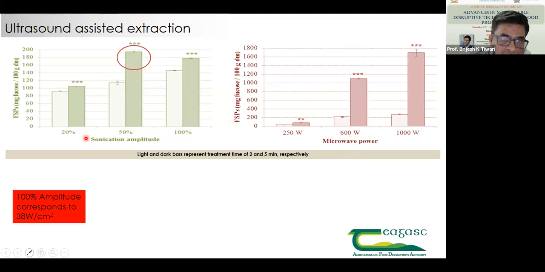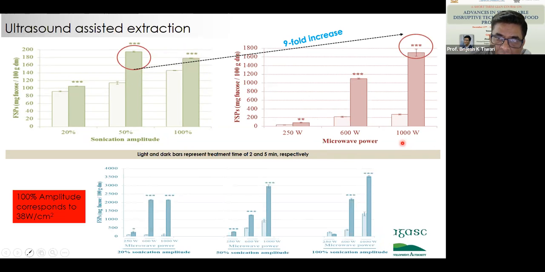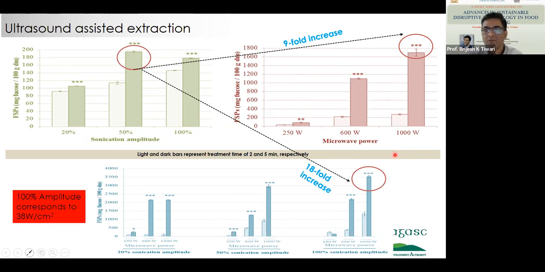Now, when it was used with ultrasound alone, we see an increase in extraction yield. Whereas when we used microwave power, we saw a 9-fold increase. We were able to use microwave power for this particular compound because these are not temperature sensitive.